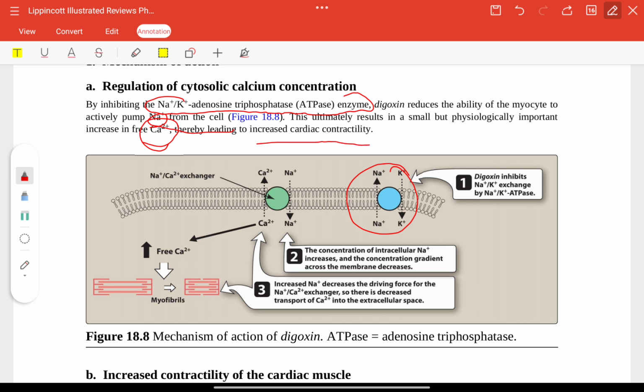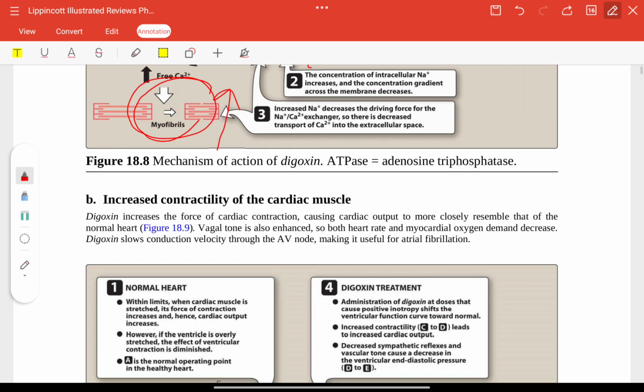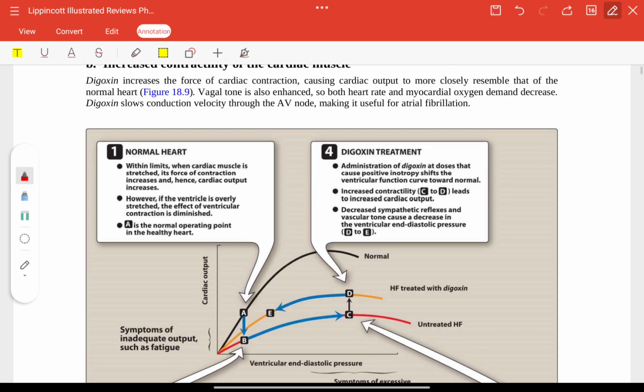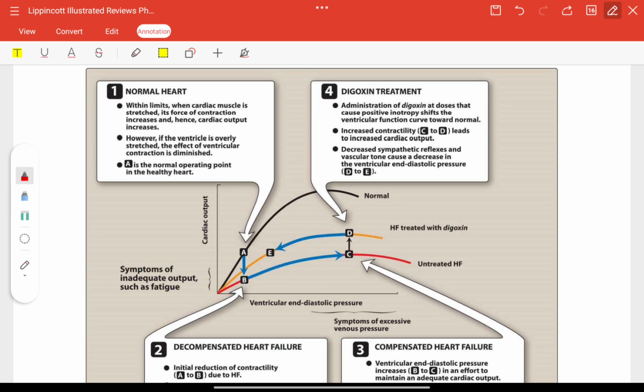The concentration of sodium will increase because its outgoing will be blocked. Then calcium will be released more and more, and so the contractility will be enhanced. Increased contractility of the cardiac muscle. You can see here, these are the symptoms of inadequate output, such as fatigue and reduced cardiac output.